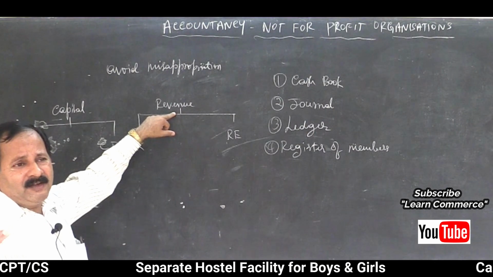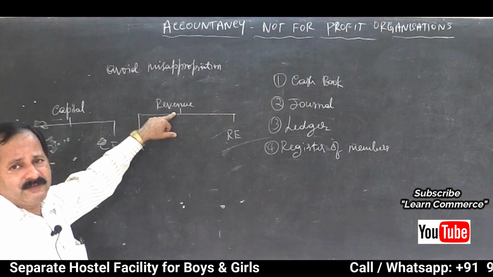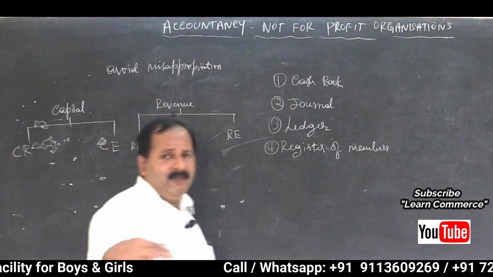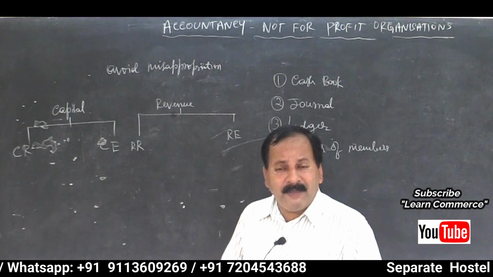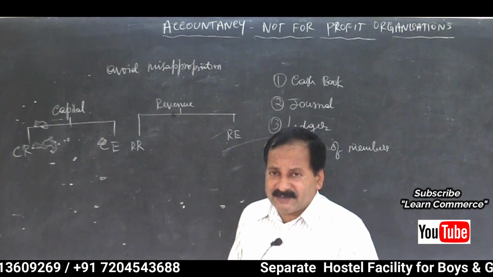Rent of the building or rent of the hall or whatever it is, isn't it? You have to pay repeatedly, every month you have to pay. Then telephone bill or electricity bill, you have to pay every month, isn't it? Otherwise it will be disconnected.